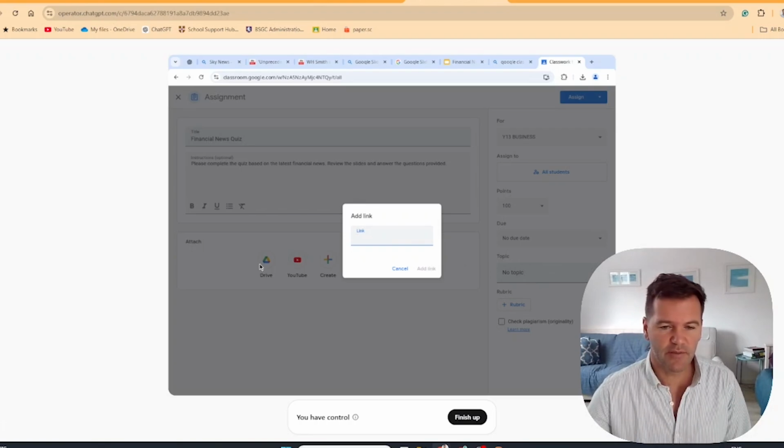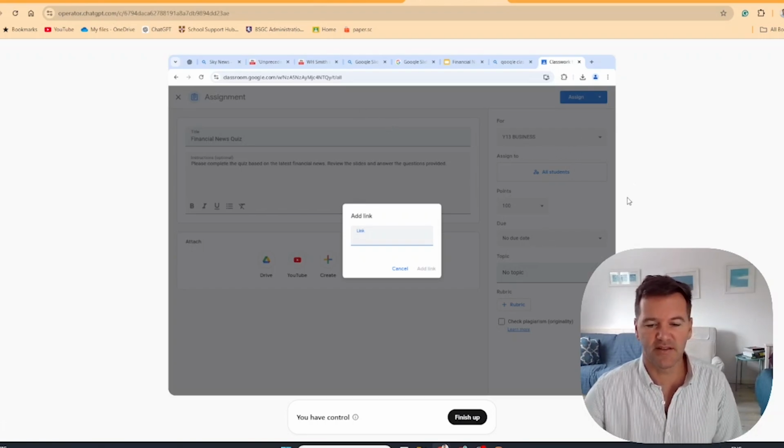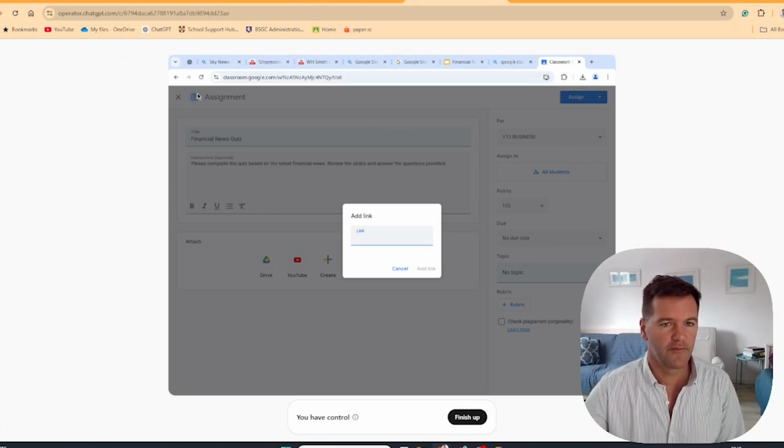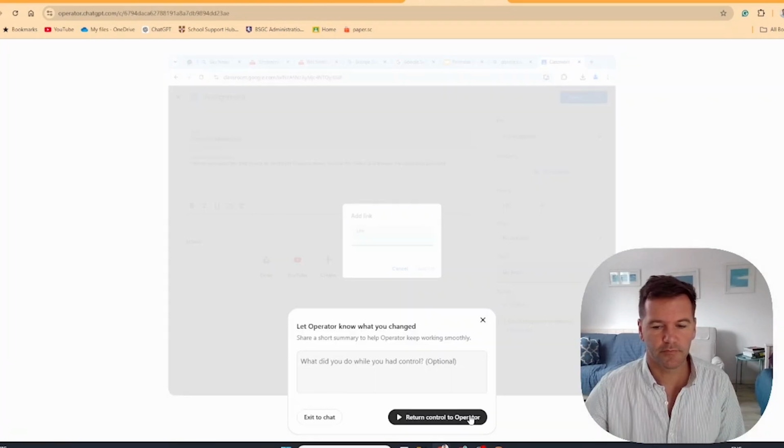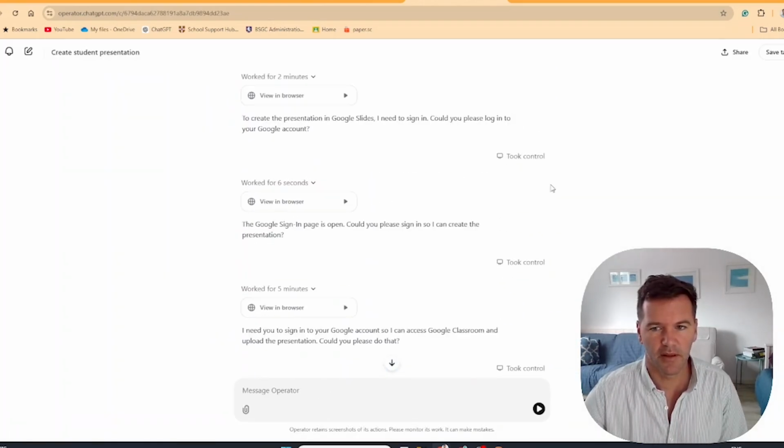It found it was having problems because of access. It found a way around that problem. We didn't get to see whether it could test the due date, but I think it wasn't going to struggle with that. And then it was going to click assign. So from that simple prompt, how do I get off it? From that simple prompt, exit to chat. I'm a bit clumsy with it.